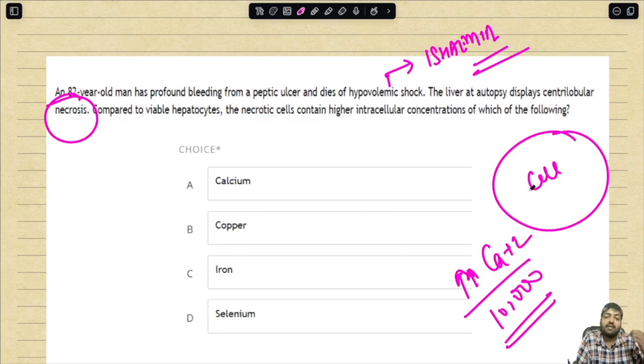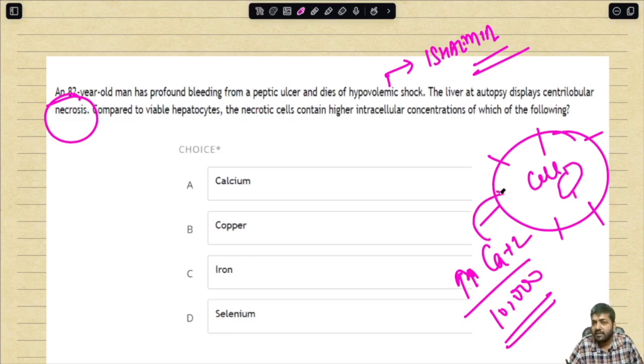So once there is cell death by necrosis, remember one of the hallmarks is the breakdown of the plasma membrane, and not only the outer plasma membrane but also the membranes of the organelles break down. So calcium from outside starts to go inside, and from the organelles it also comes into the cytoplasm, and as a result an excessive amount of calcium accumulates during necrosis. Remember this point very carefully.